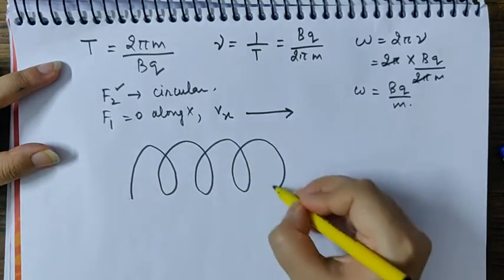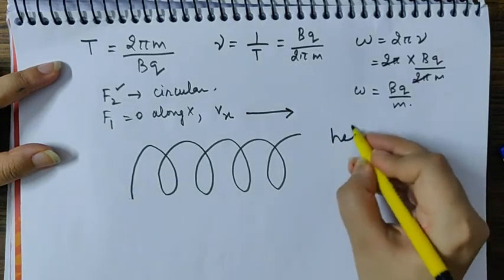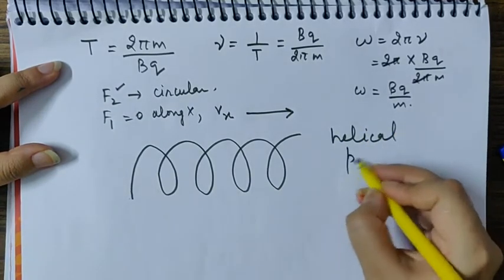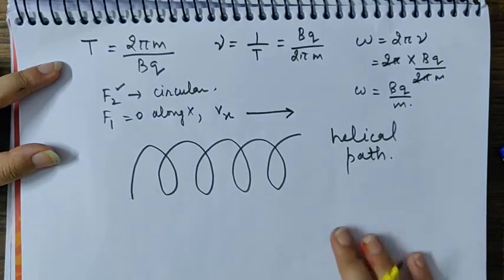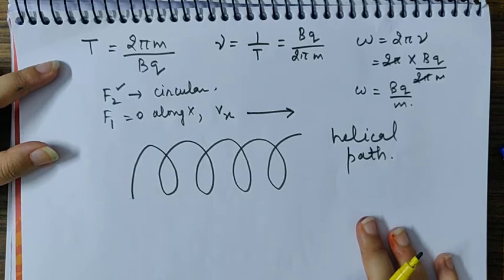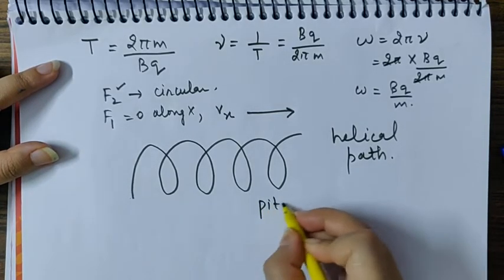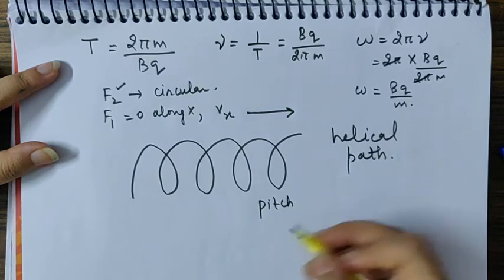What should be the motion of the particle? The particle should move in a helical path. So what is the path? It is called a helical path. When is it a helical path? When the particle or the charge is moving with a velocity making an angle theta, any angle theta, with the direction of the magnetic field. And what should be the pitch of this helical path?